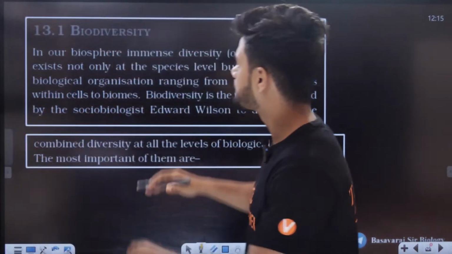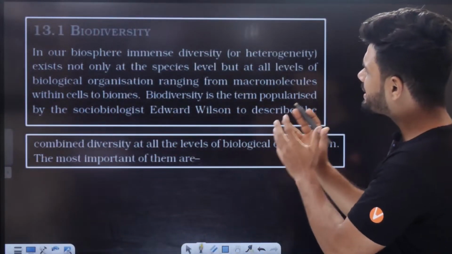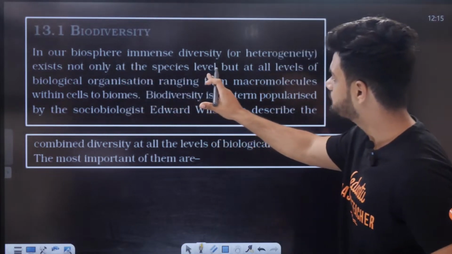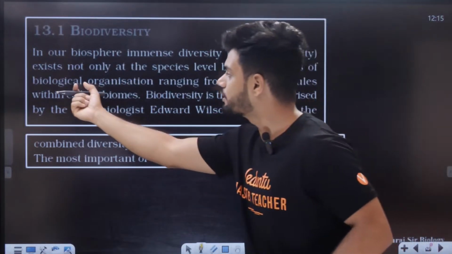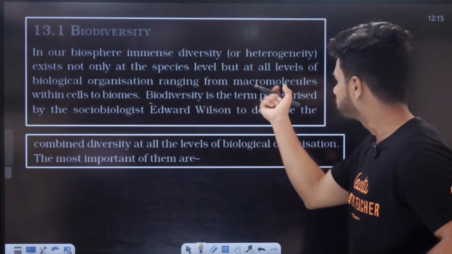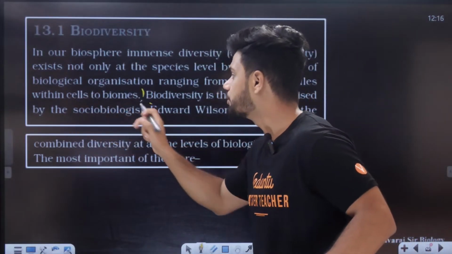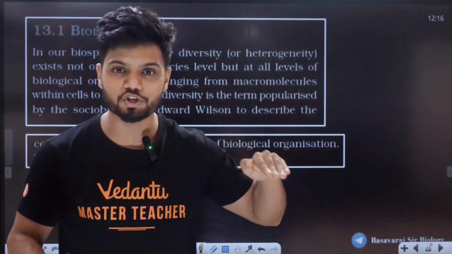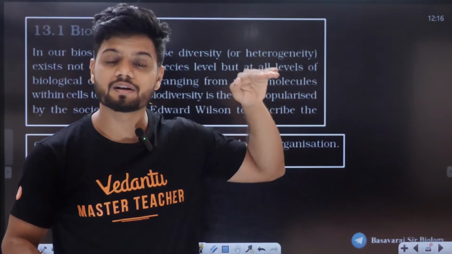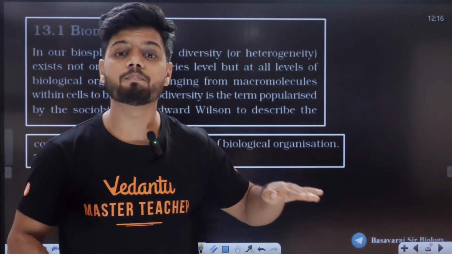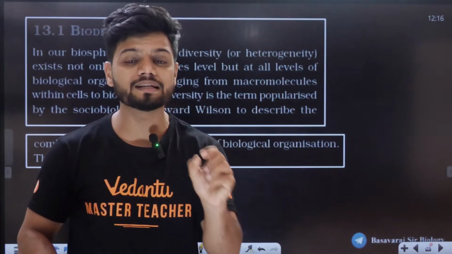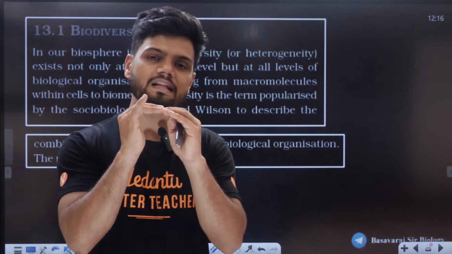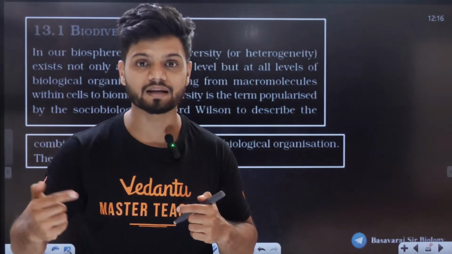In our biosphere, immense diversity or heterogeneity exists not only at the species level but at all levels of biological organization, ranging from macromolecules within a cell to biomes. All of you remember the first chapter? There I taught you the different levels of classification: macromolecules, cell, tissue, organ, organism, population, community, biomes, biosphere, ecosystem. So at every single level, there is a different variety, that is a diversity.